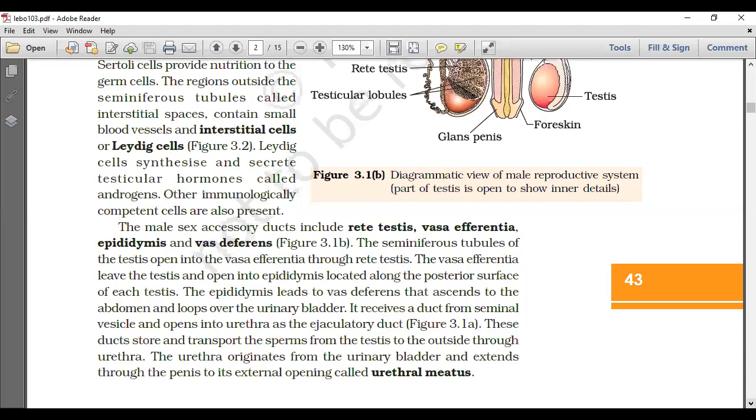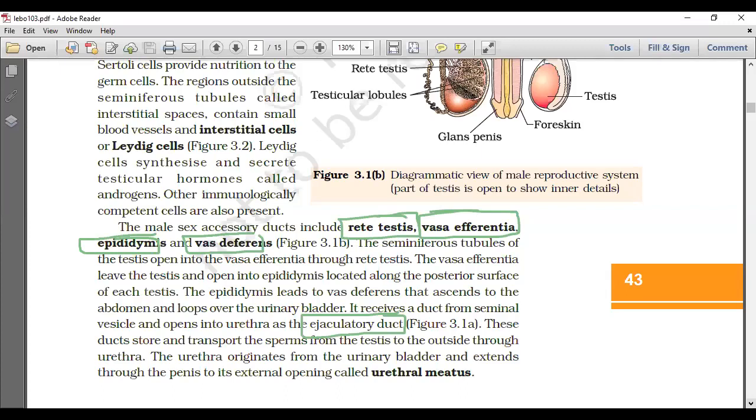Ejaculatory ducts store and transport the sperm. Along with the ejaculatory duct, all the ducts store and transport the sperms from the testes to the outside through the urethra. That means everything is a storage one. From the seminiferous tubule onwards, rete testis, vasa efferentia, epididymis, vas deferens, ejaculatory duct, everything acts as a storage. That longer duct is for storage itself.